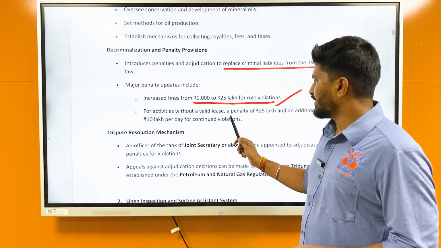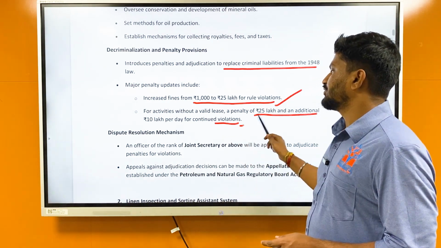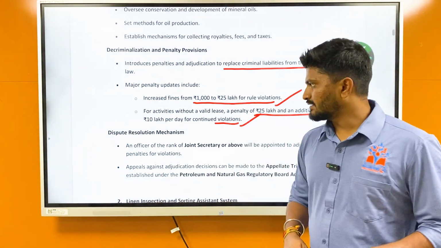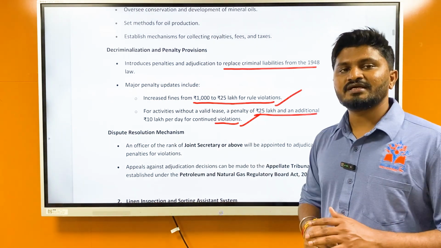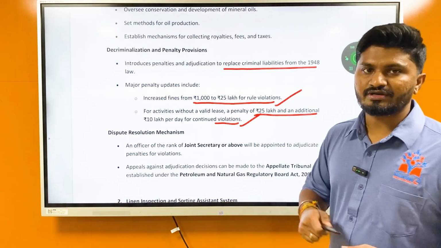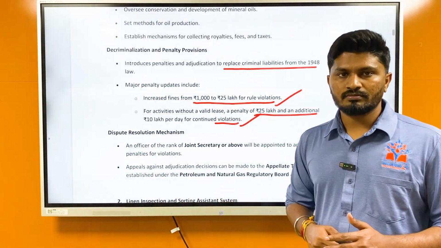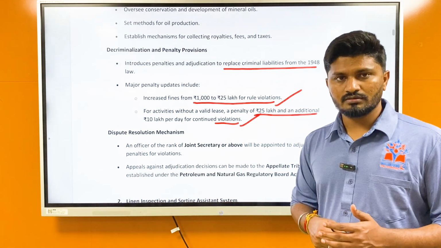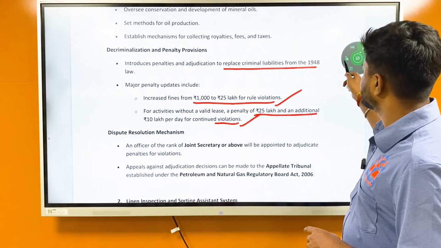For activities without a valid lease, a penalty of 25 lakh and an additional 10 lakh per day for continued violations. Previously, if these offences were committed, they would be criminalized. They would be sent to jail. But now there is no provision of criminalization of this offence. Instead of just criminalizing, they are asking you to pay more penalties. Okay, from decriminalizing to extra penalties.